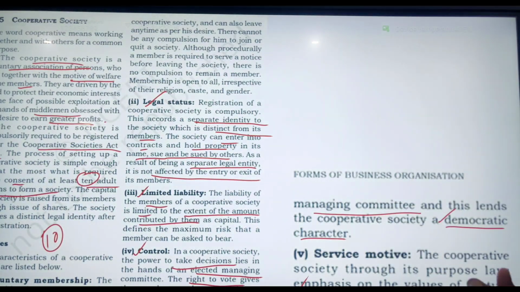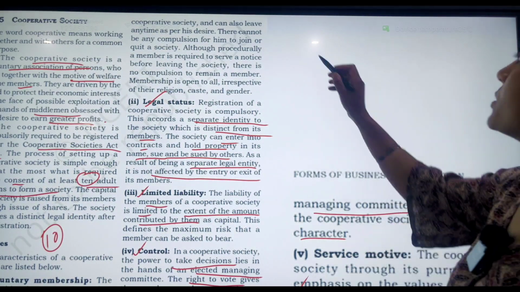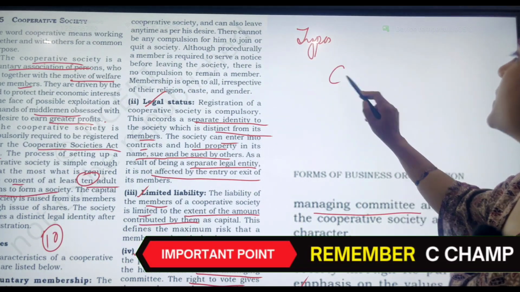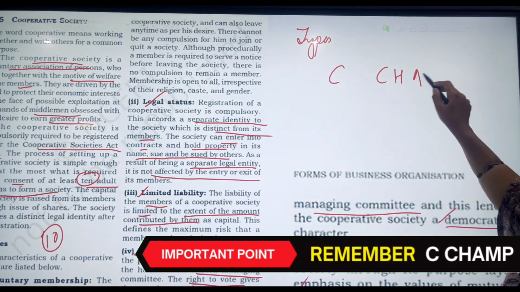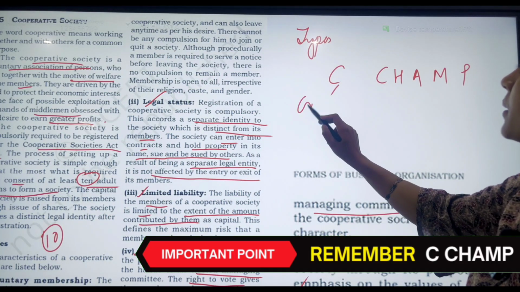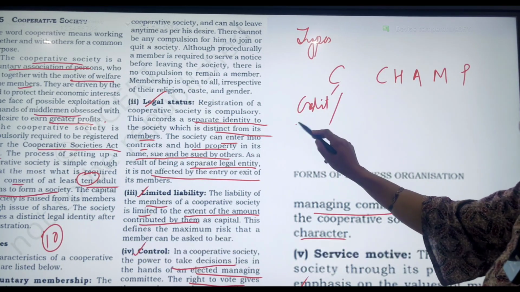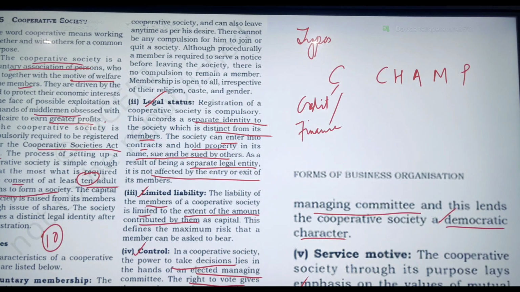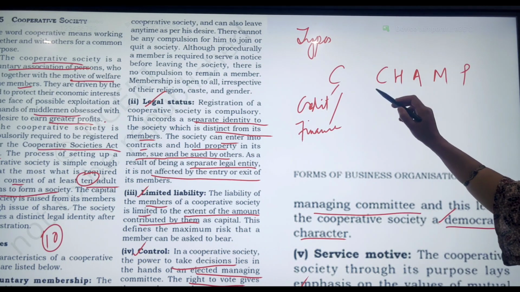And there are different types as given in your NCERT, students, which you can remember as C champ. Look at the word champ, in this way you can remember, where C represents credit cooperative society, or we can call it financing cooperative society, which lends finance on easy terms and loans at a lower rate of interest for the benefit of its members.